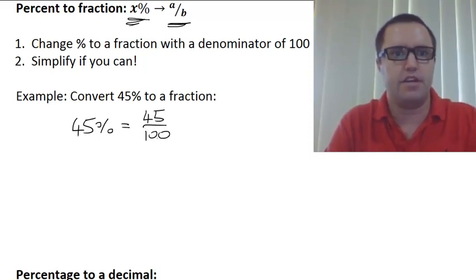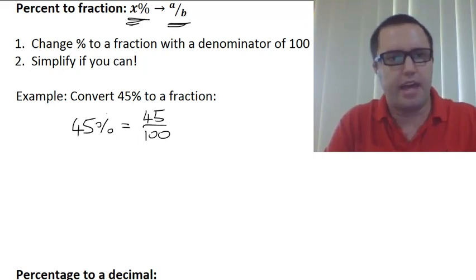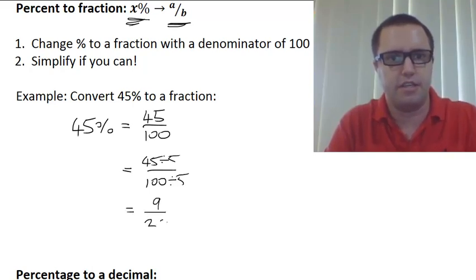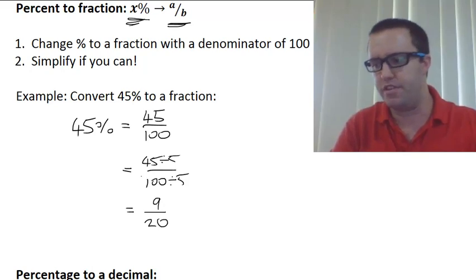Okay, so you sort of notice what I've done there. And now we simply carry out any simplifications if we can. 45 and 100 are both multiples of 5, so we can go 45 divided by 5 over 100 divided by 5, which gets us 9 over 20, which we can't go any further than that, and so we're finished.